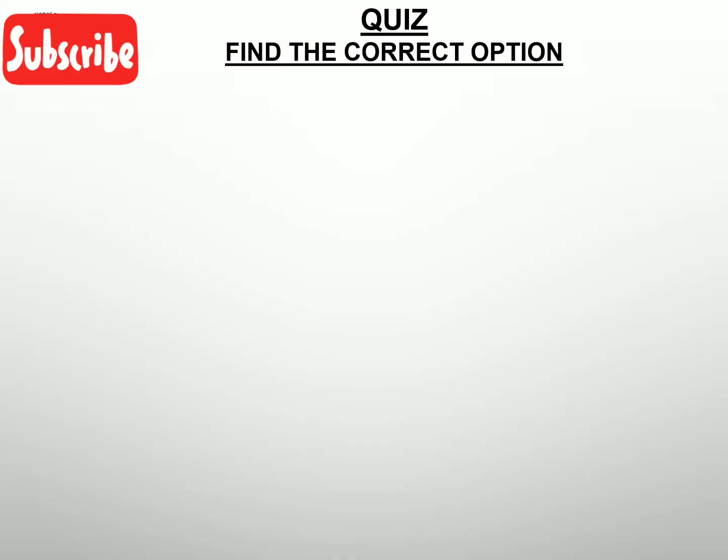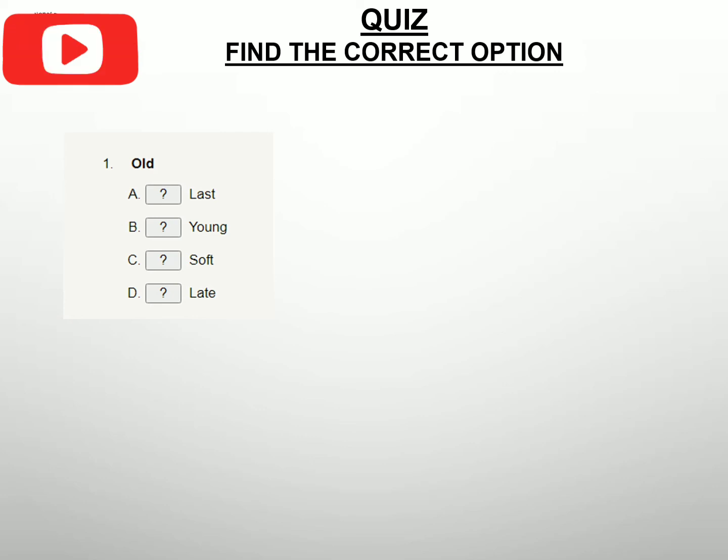Now, let us move on to the quiz. I will give you a few words with 4 options and you have to tell me the correct option. You have to find the antonyms. The first word is old. The options are last, young, soft, late. What could be the antonym of old? If someone is not old, it means he or she is young. Very good. So the antonym of old is young.